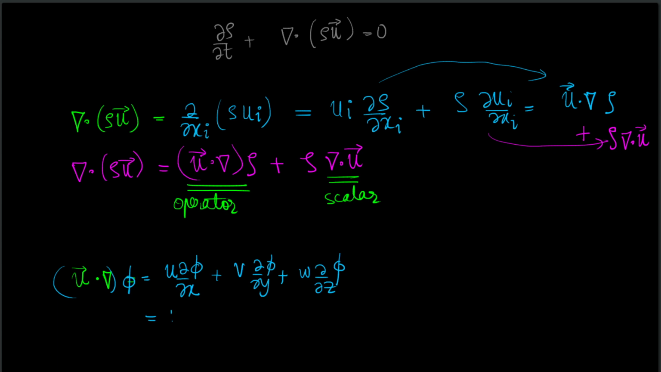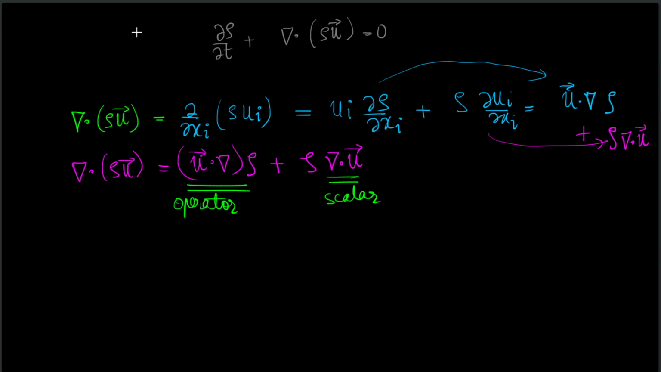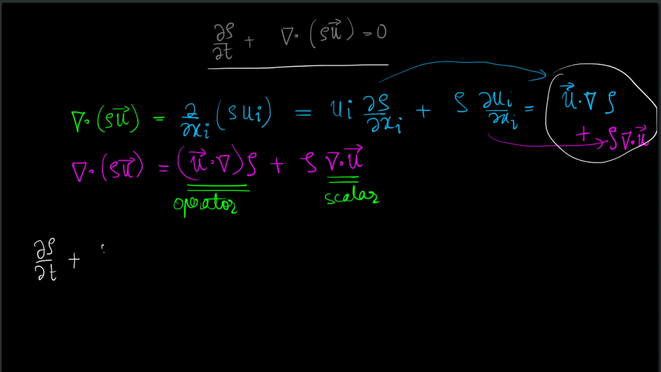And in general, this can be written as u1 del del x1. So this operator can be written as u1 del del x1 plus u2 del del x2 plus u3 del del x3. So this is how the operator can be written. So this is just to refresh your memory. So now we can simplify the conservation of mass, the differential statement, as this plus. So now this term becomes the summation of this two. So u dot nabla rho plus rho nabla dot u equal to 0.